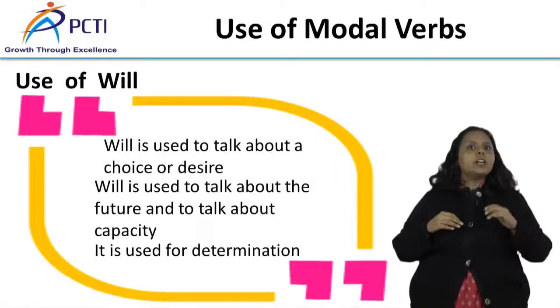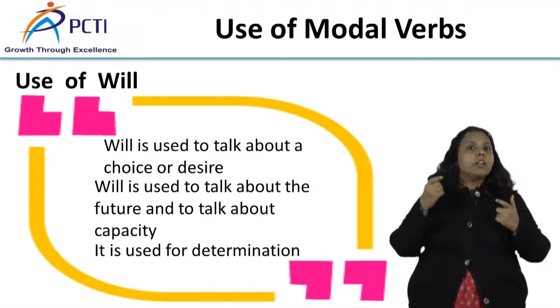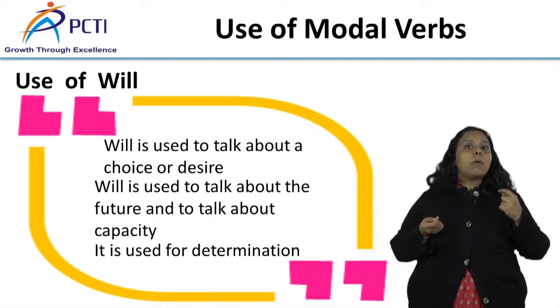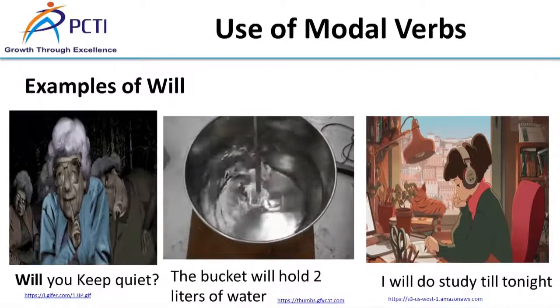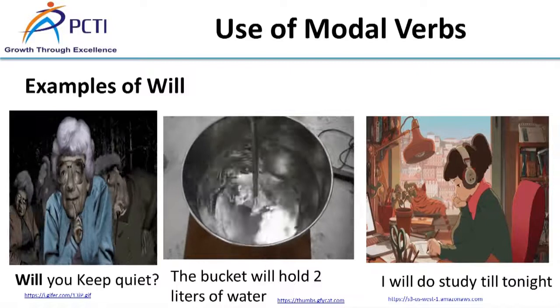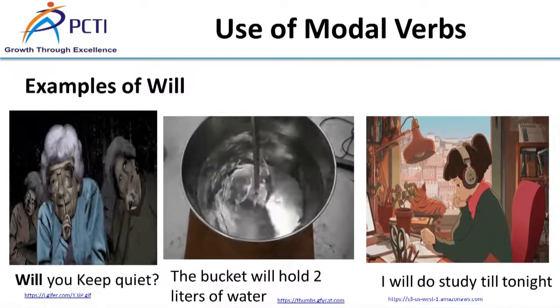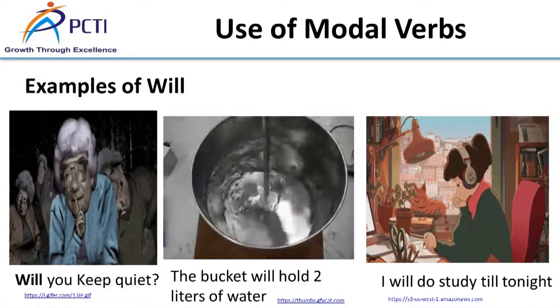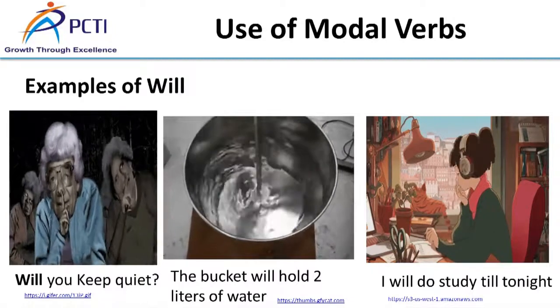Now, we will discuss the use of will. Will is used to talk about choice or desire. It is used to talk about the future, about capacity, and for determination. Now, some examples of will. Will you keep quiet? It shows the desire for something. The bucket will hold 2 liters of water. It shows the capacity. I will study tonight.